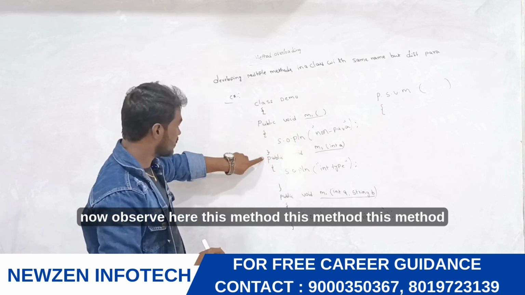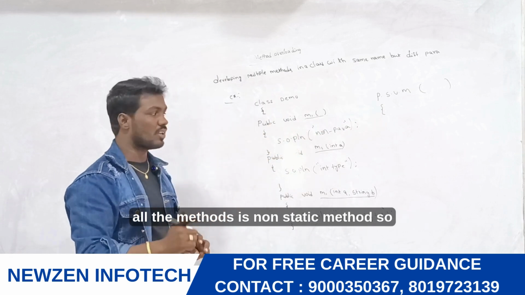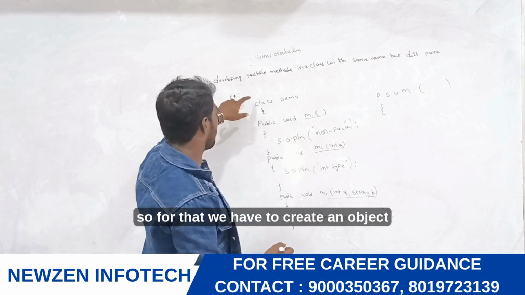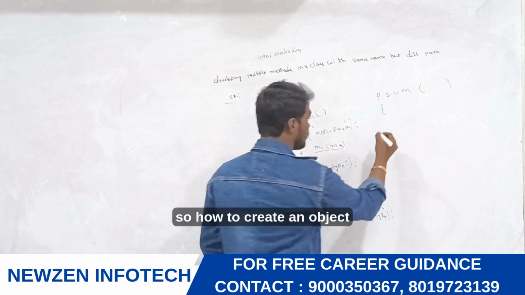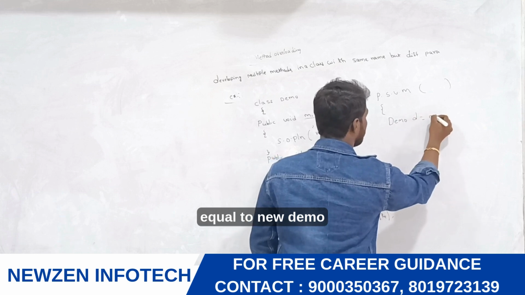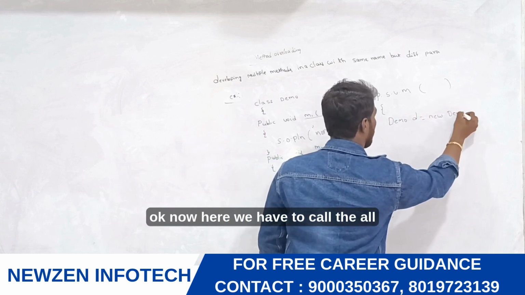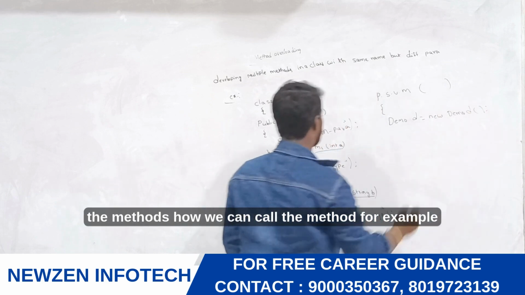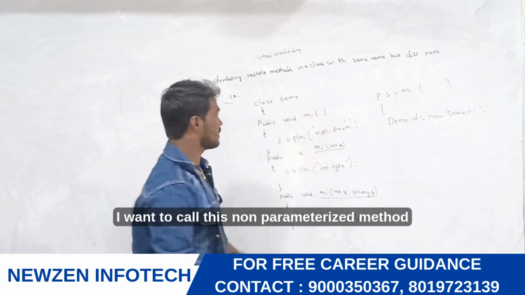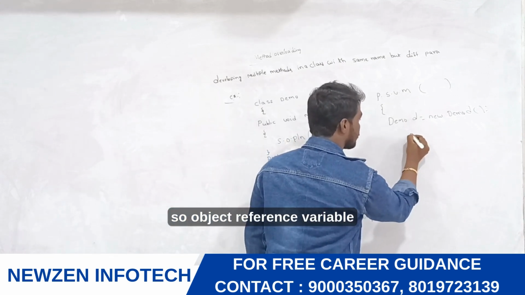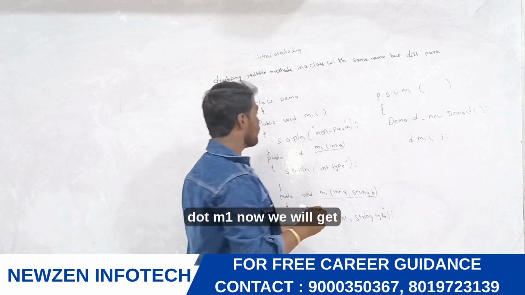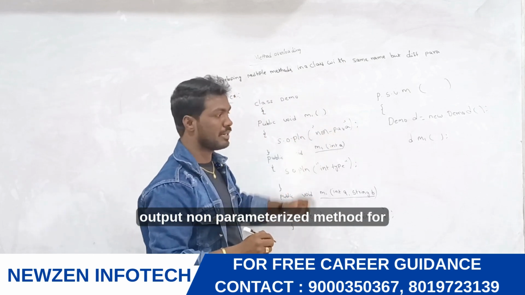Now observe, all these methods are non-static methods. Non-static methods we can't access directly, so we have to create an object. How to create an object? Demo d = new Demo(). Now we have to call all the methods. How can we call the method? For example, I want to call this non-parameterized method, so object reference variable d dot m1.